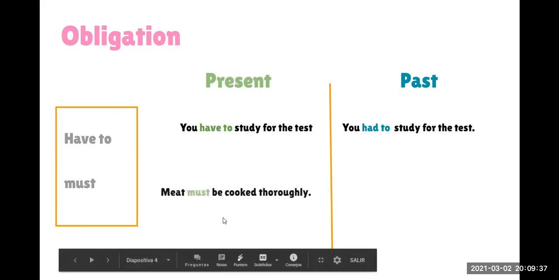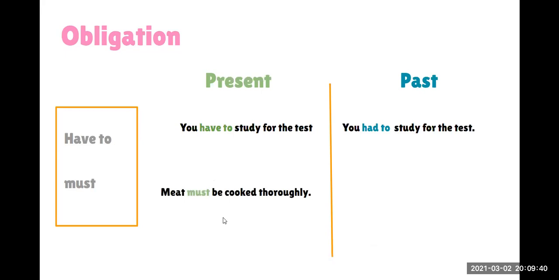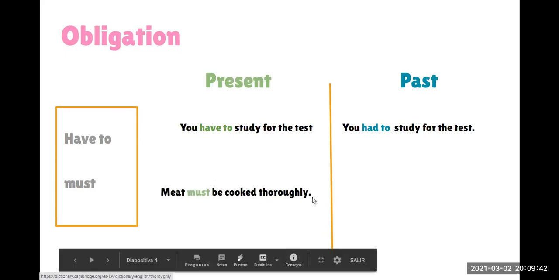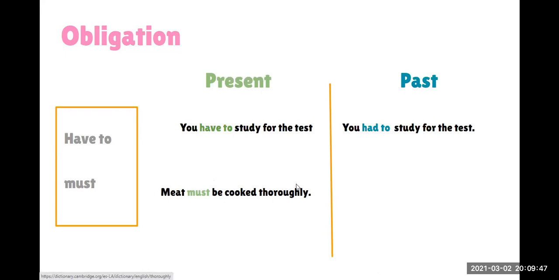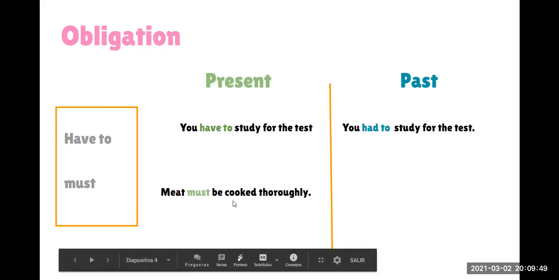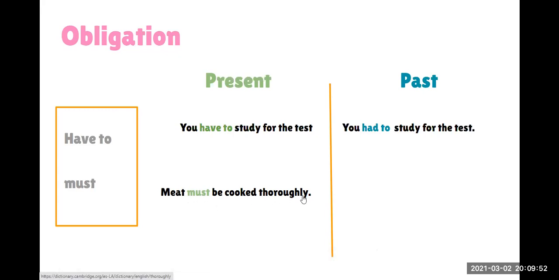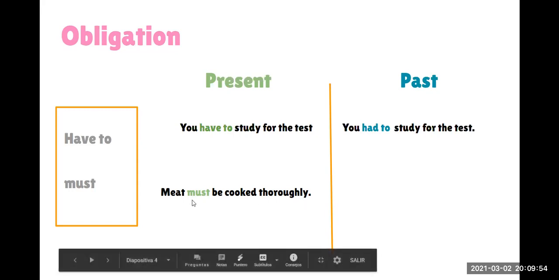Yes. What about must? It says meat must be cooked thoroughly. Okay, this means very well. Meat must be cooked thoroughly. O sea, bien cocido. Debe estar cocinada muy bien. Okay, teacher. ¿Y cómo dices 3/4? Let's see here.